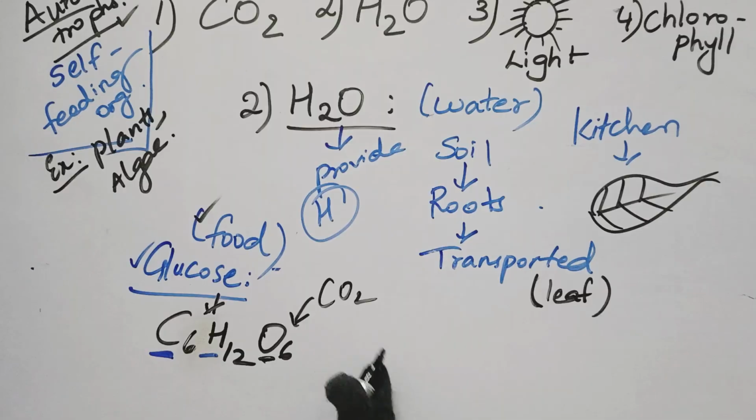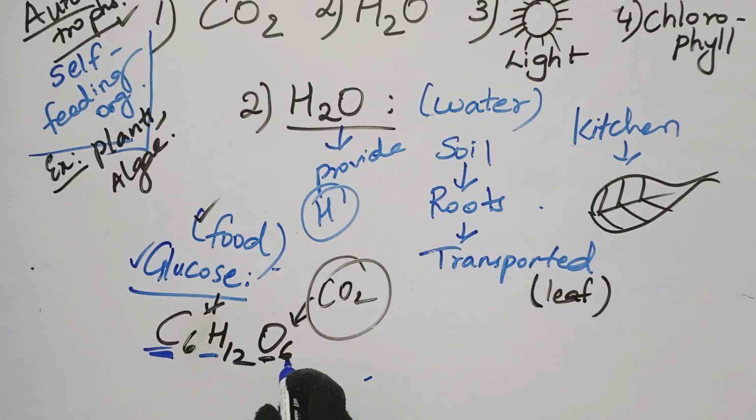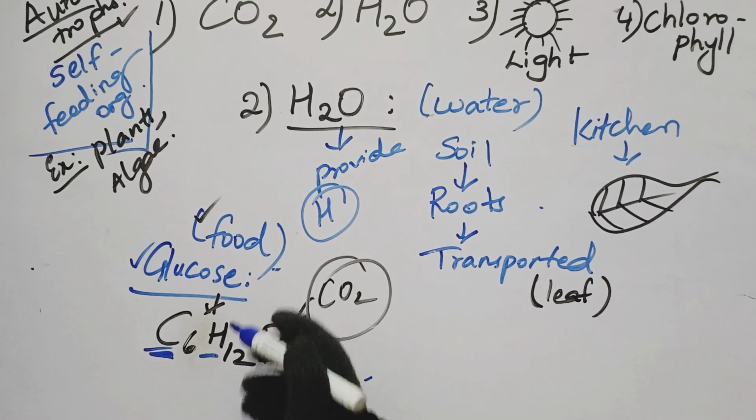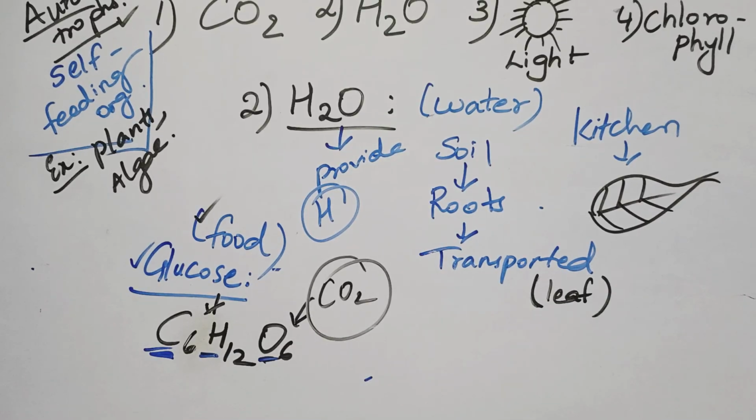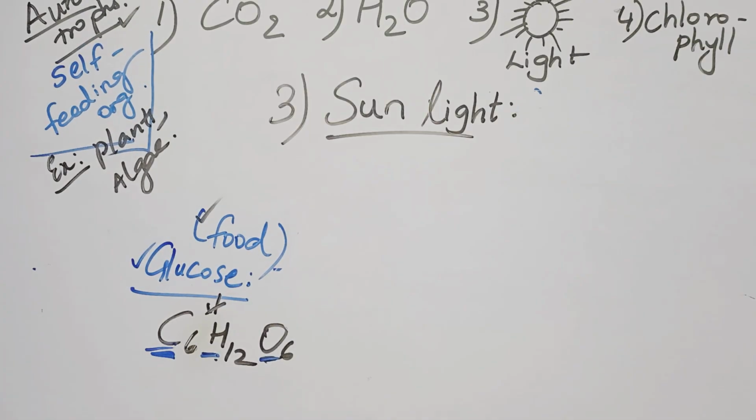So ultimately, the CO2 that the plant is taking in is going to help in providing carbon along with the oxygen required for glucose synthesis, and H2O is going to provide the H required for glucose synthesis. Keep in mind, children, if any one of these three is missing, glucose is not going to be formed.